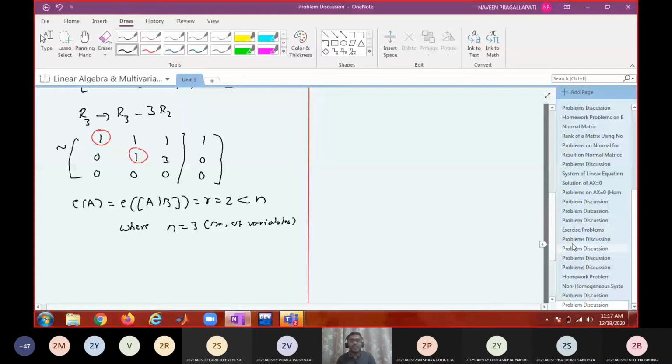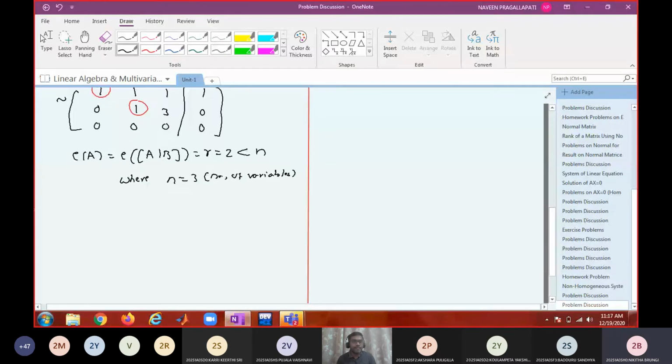So what is your first conclusion? It has infinite solutions. What is your first conclusion? Consistent. Right. AX equal to B is consistent and has infinite solutions. Did I mention that in the note? Yes, infinite solutions.